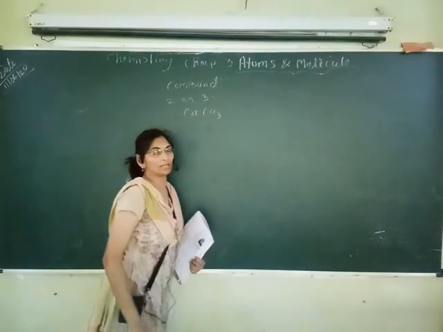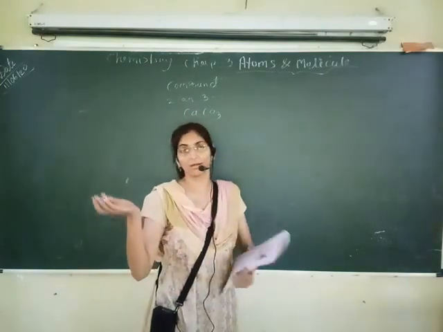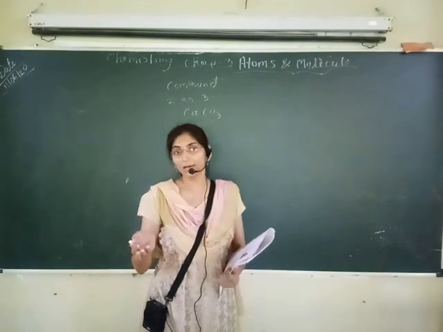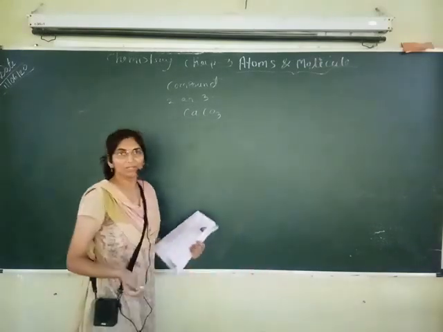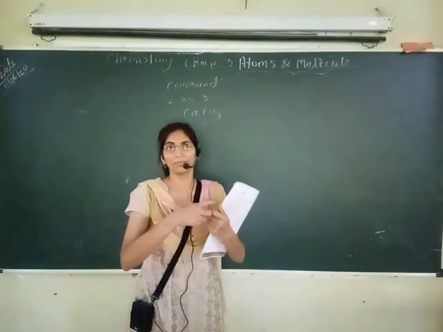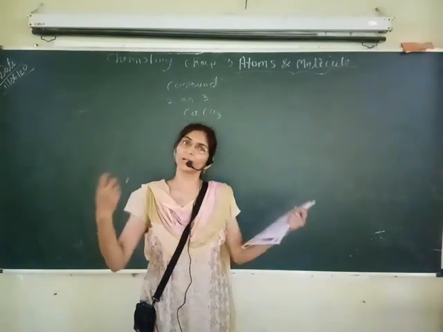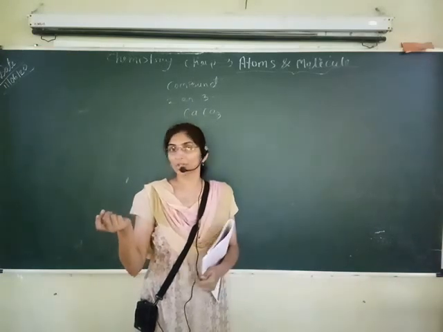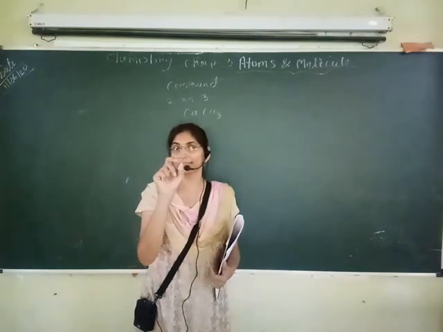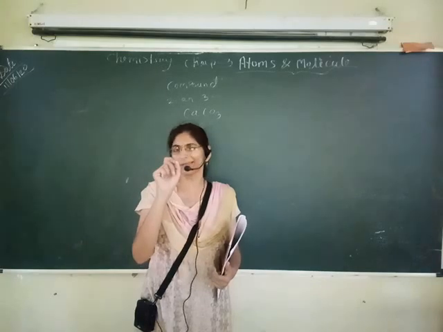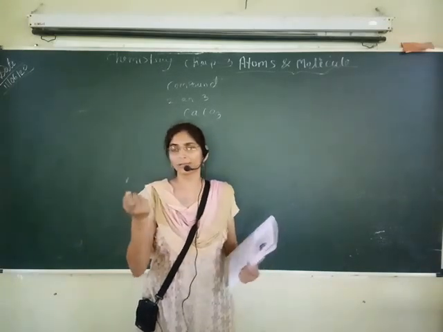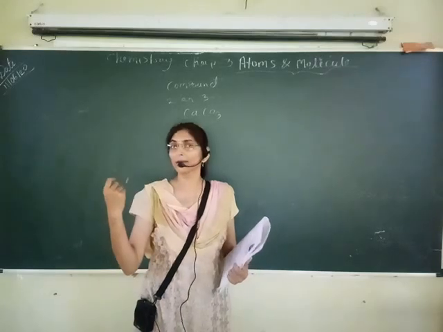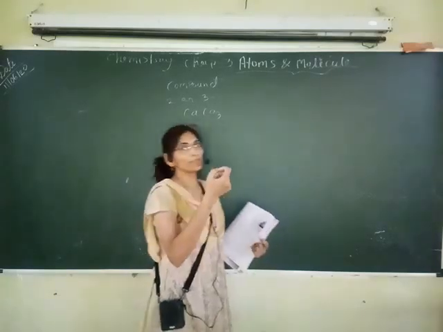So you have seen in your previous standard what physical combination and chemical combination are. In a physical combination, we have just mixed the elements and we can separate them by a physical method. If there is a mixture of sand and iron filings, small pieces of iron, we can easily separate it by using a magnet.